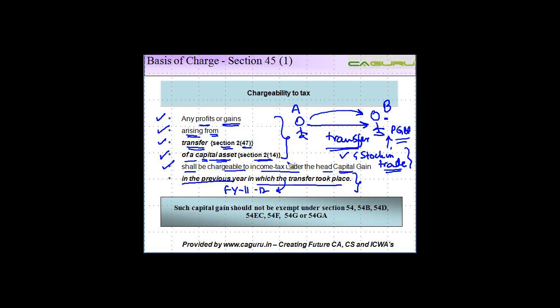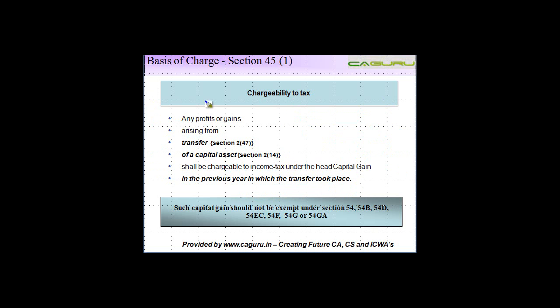The only rider to this is, once all these conditions are satisfied, the income has to be taxed under the head capital gains. The only rider is that such capital gain should not be exempt under section 54 and all these. There are certain sections under which you get exemptions for capital gain. So even though this gain would have been chargeable to tax, because there are specific exemptions for certain specified categories of asset, we will see if it falls there. If it falls there, then you get an exemption which you have to calculate as per these respective sections.